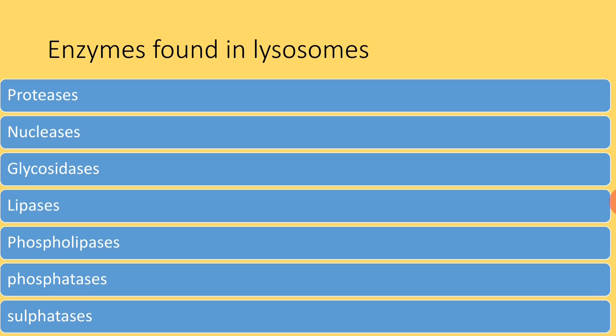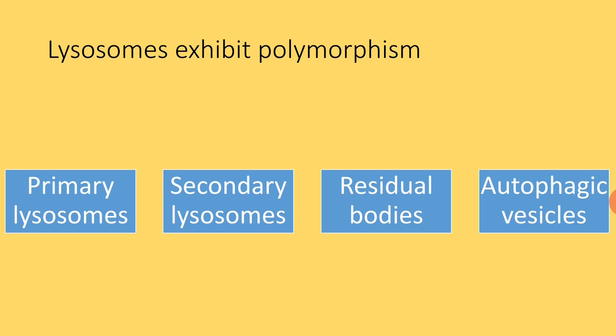Enzymes found in lysosomes are proteases that digest proteins, nucleases that digest nucleic acids, glycosidases, lipases, phospholipases, phosphatases, and sulfatases. Lysosomes exhibit polymorphism. That means they are found in different forms. And depending on the functional status of the cell, different types of lysosomes may be found within the cell.